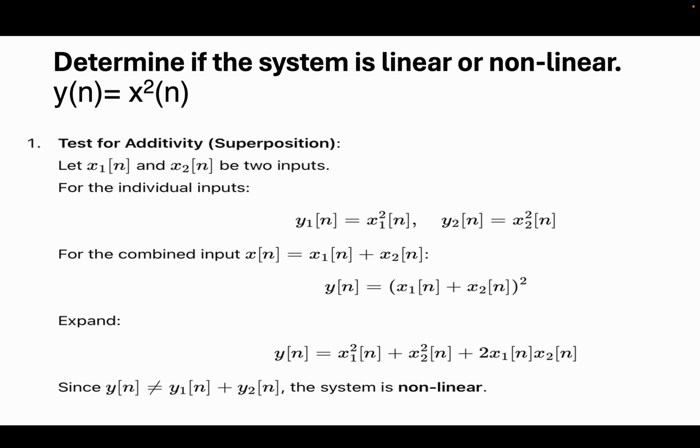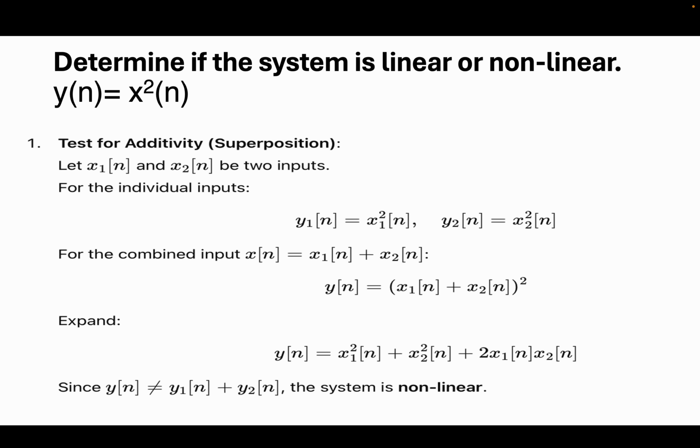And if you want to verify whether a system is linear or non-linear, here I have taken a small example where the response of the system is y of n equal to x square of n. This means that if you give the input to the system as x of n, the output of that system is x square of n. That means the transformation done in the system is squaring whatever input we give.